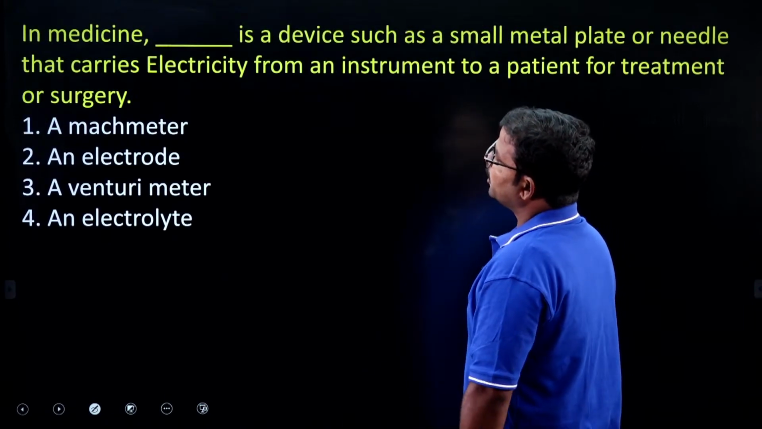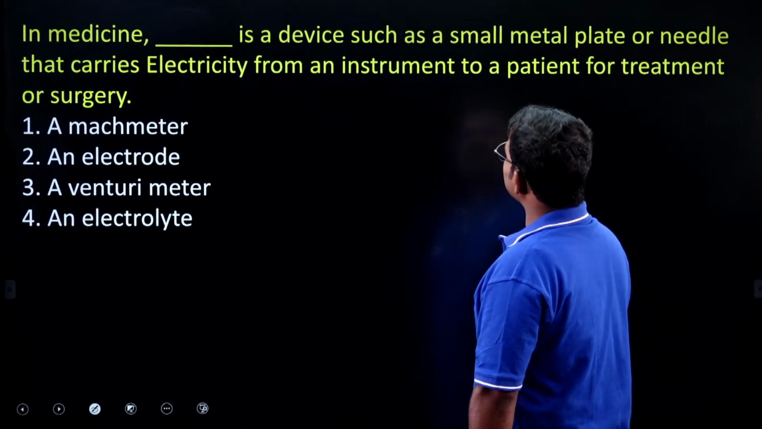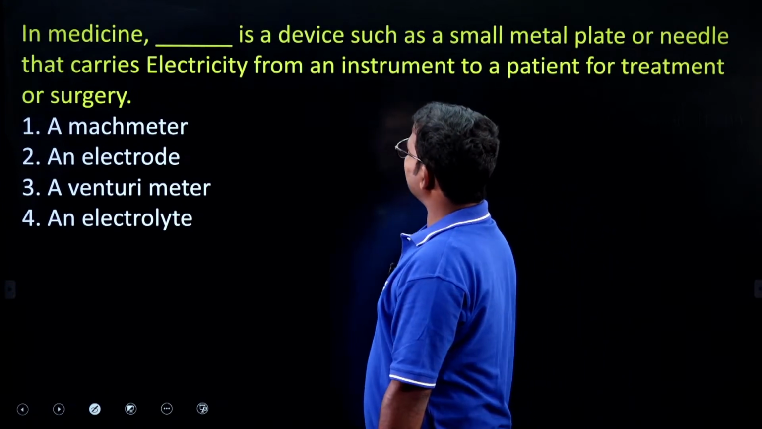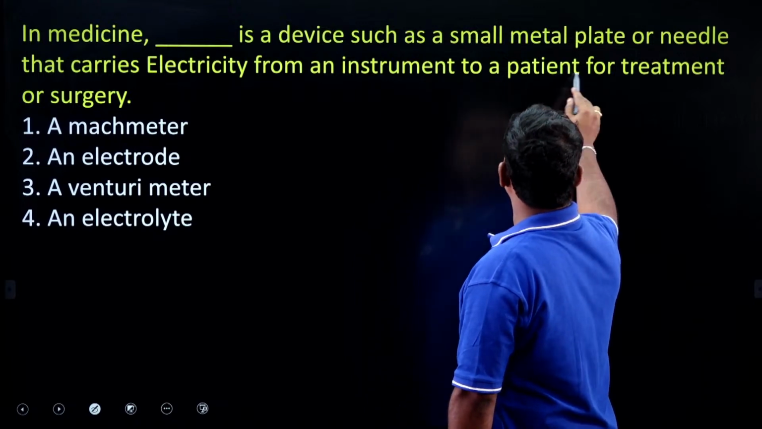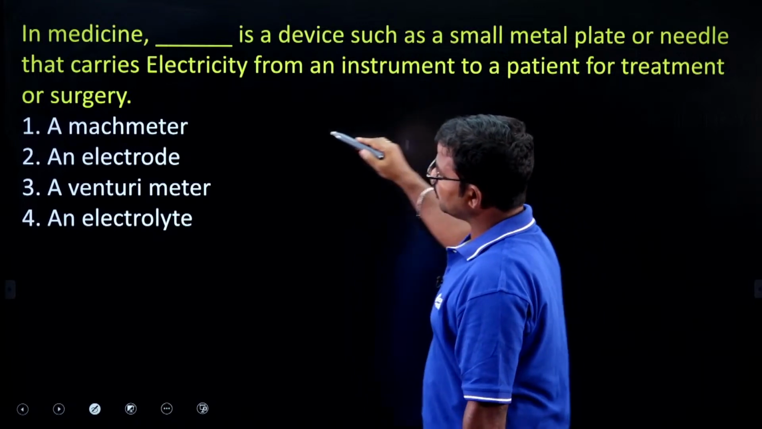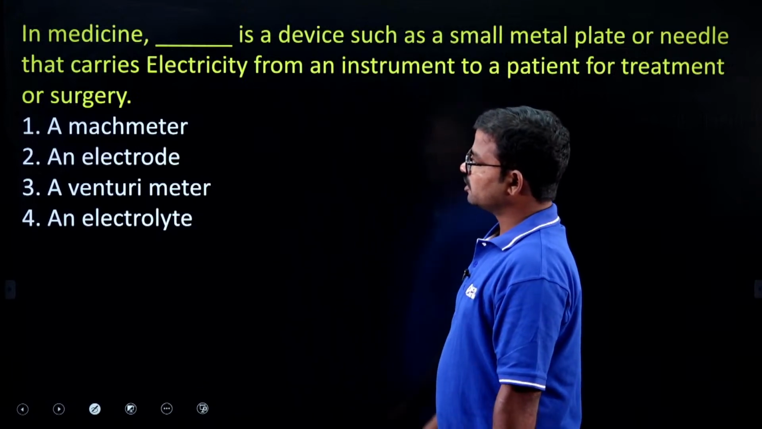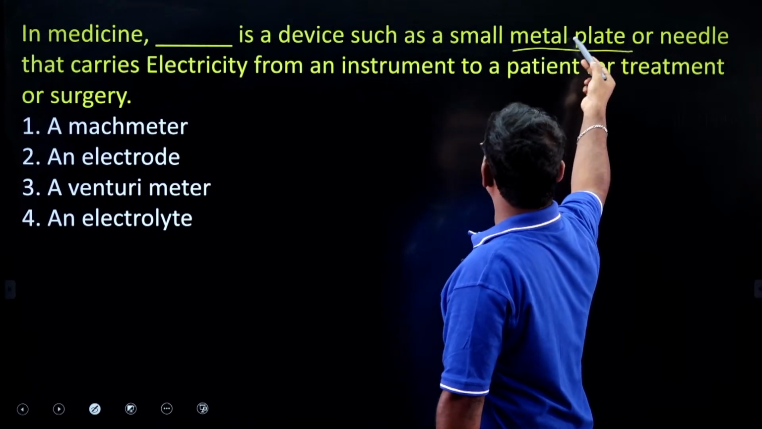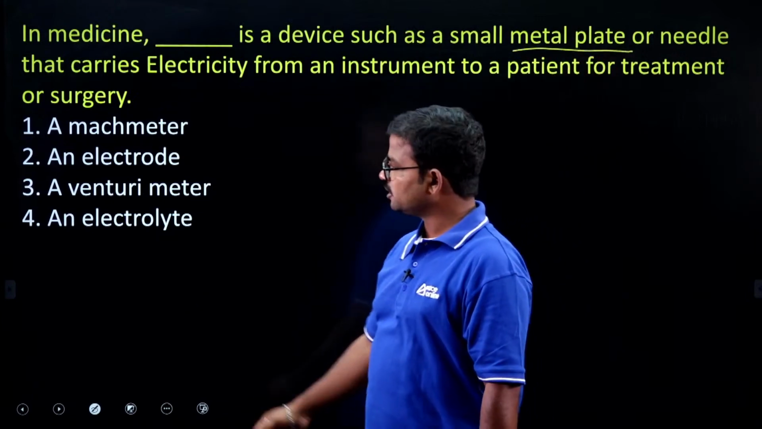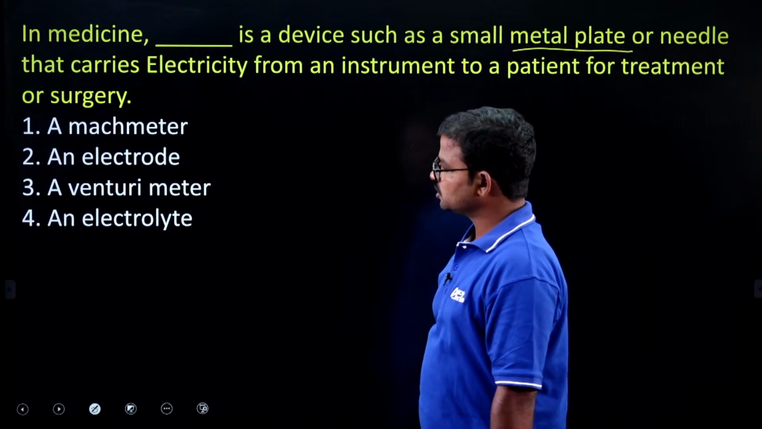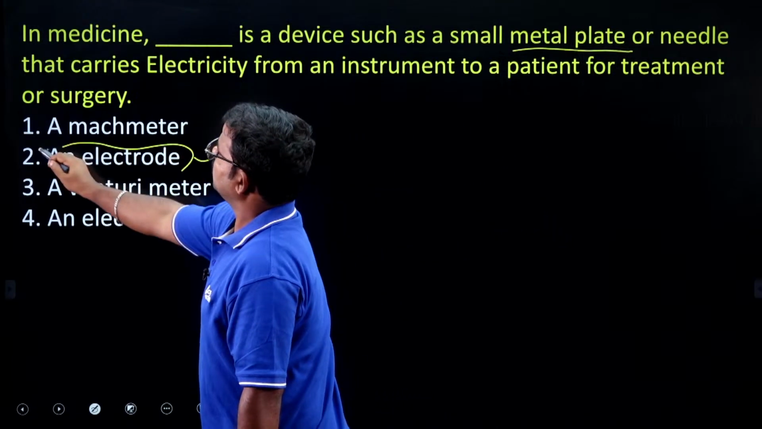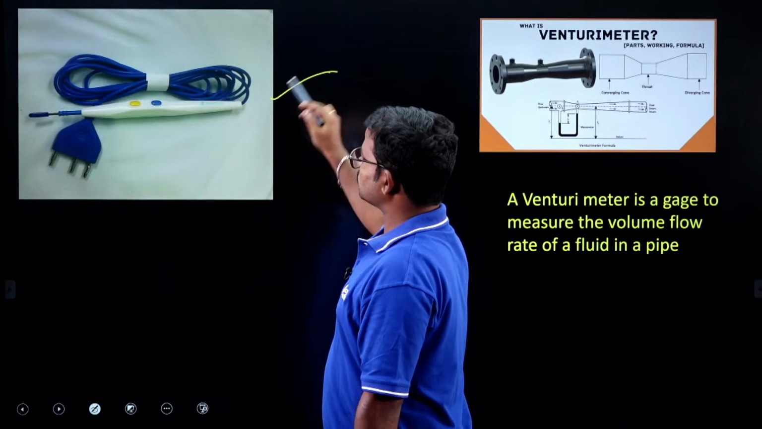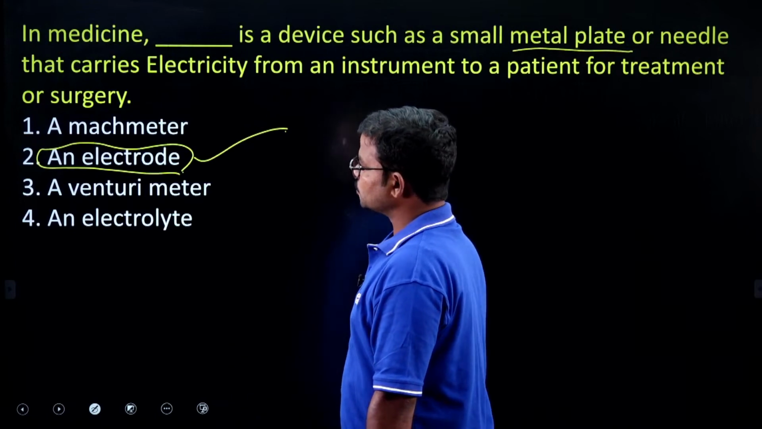Next one, in medicine, dash is a device such as a small metal plate or needle that carries electricity from an instrument to a patient for treatment or surgery. So what kind of device is being used, a metal plate or needle that carries electricity? So you can easily identify the correct option. So option 2 is the right answer, electrode. So mostly to pass electricity, we have to use electrodes, na? So this type of device is mostly used. So that's why we have to consider option 2 is the right answer.